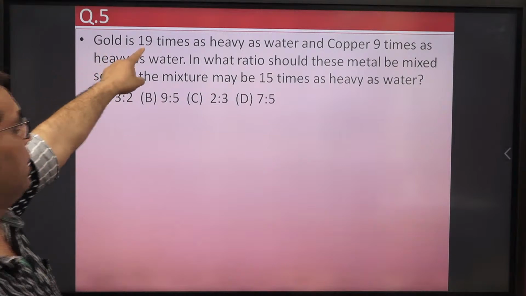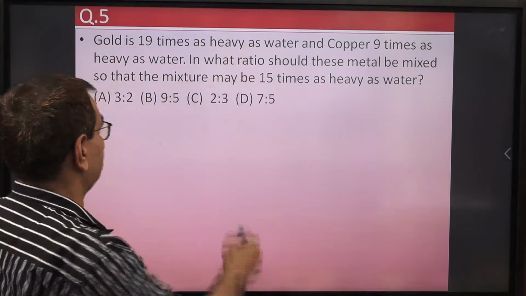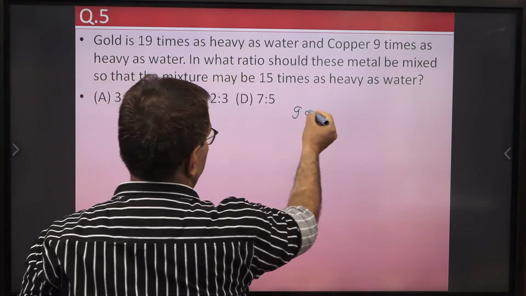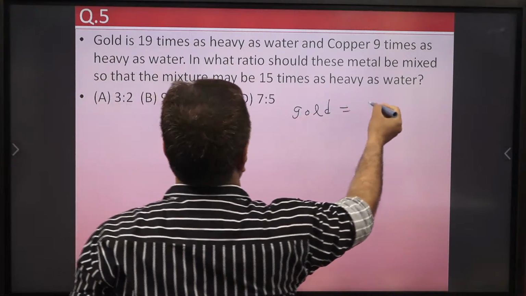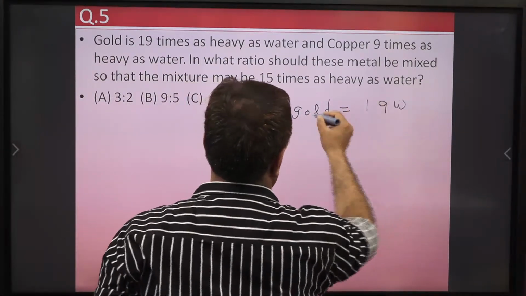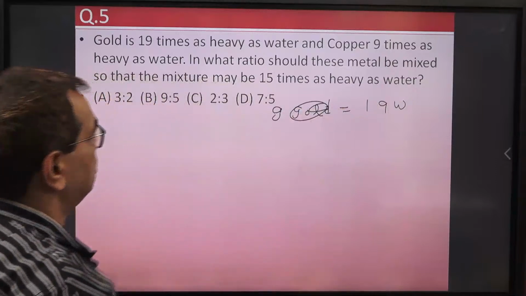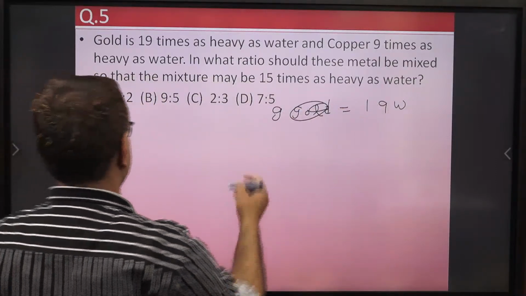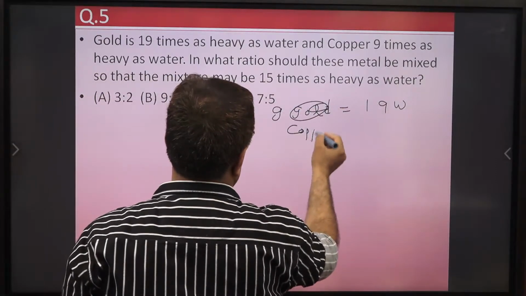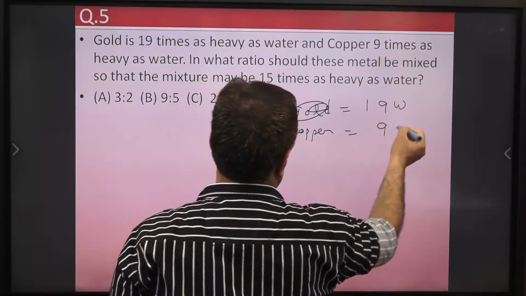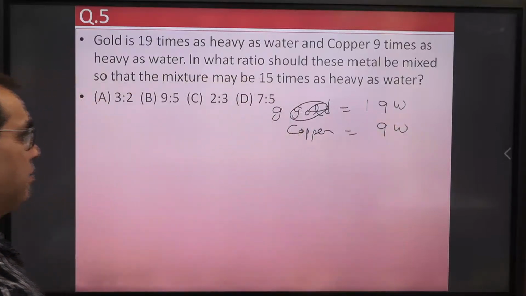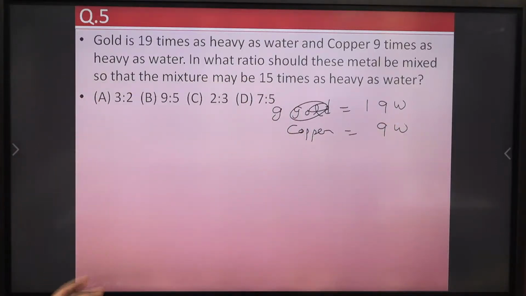Gold is 19 times as heavy as water. So we can say that gold is equal to 19W. G equal to 19W. We can say gold means G equal to 19W. Copper is 9 times as heavy as water. Okay, copper is equal to 9 times of W. So we have two varieties of things, gold and copper.